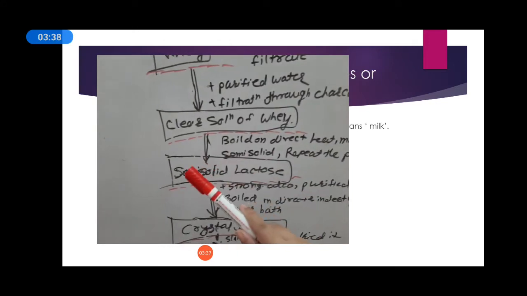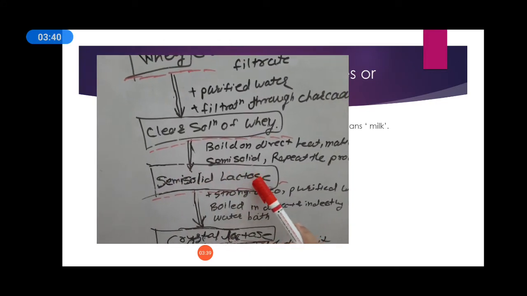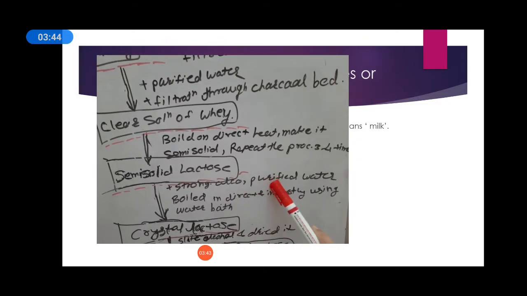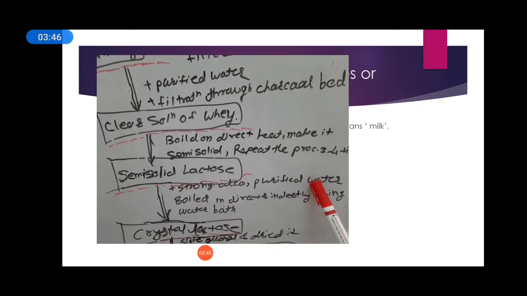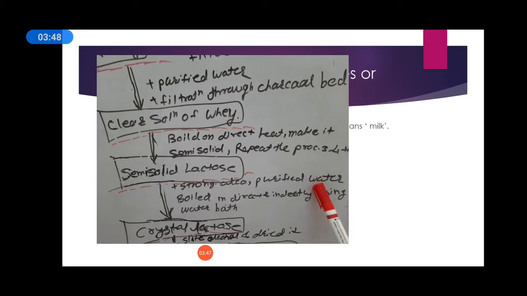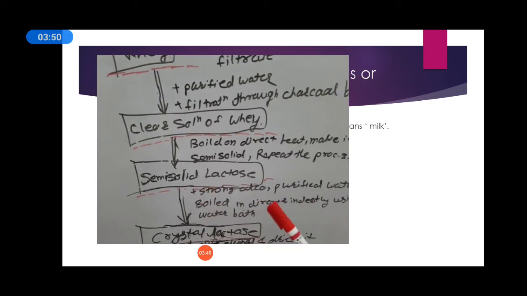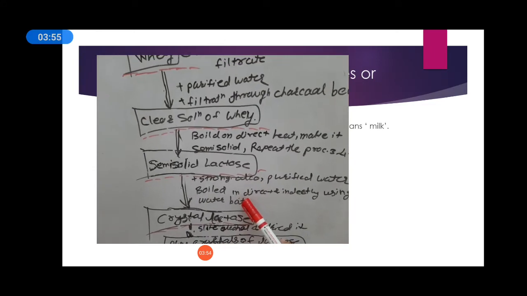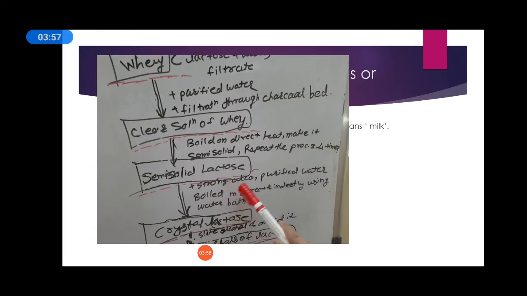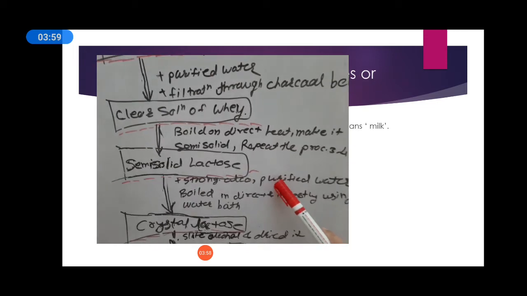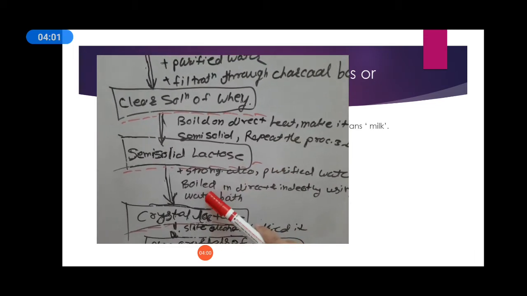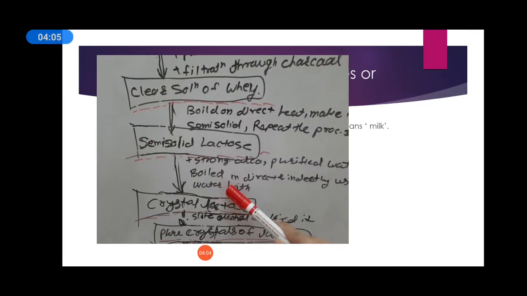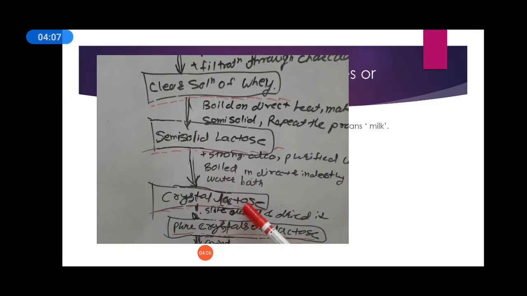Then we get the semi solid lactose. Then add strong alcohol and the required quantity of purified water to it. Boil it directly or indirectly with the help of a water bath. Then we get the crystal lactose.